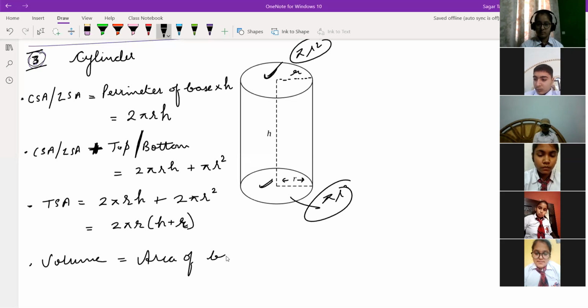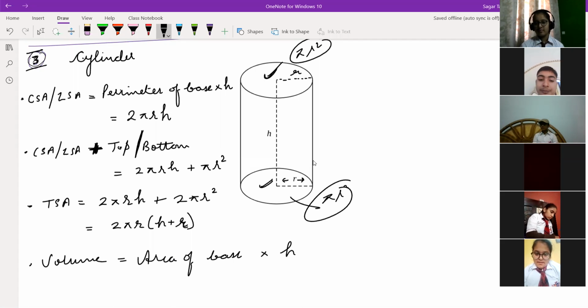Okay, area of base. So which base are we talking about here? Which is the base in this figure? This is the base. Then what do we call this?